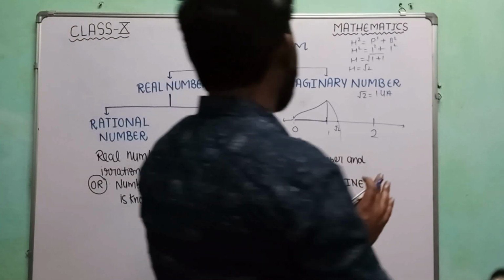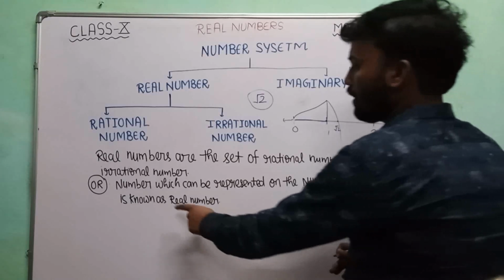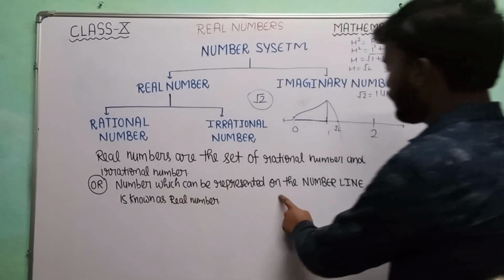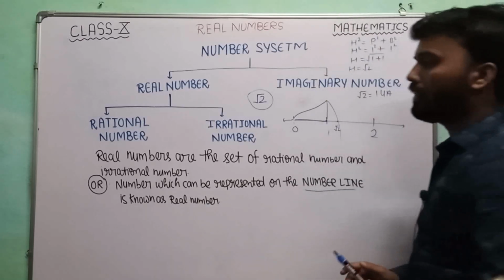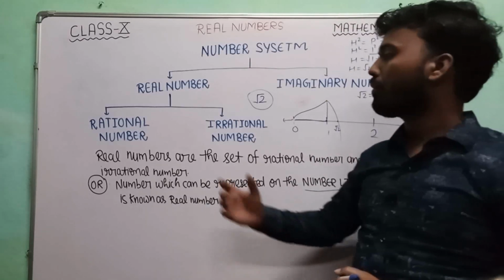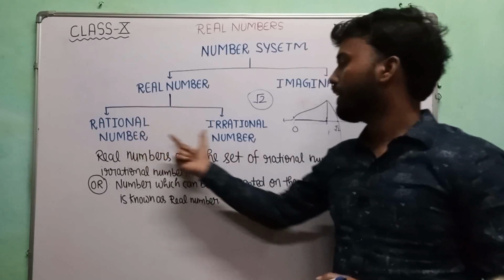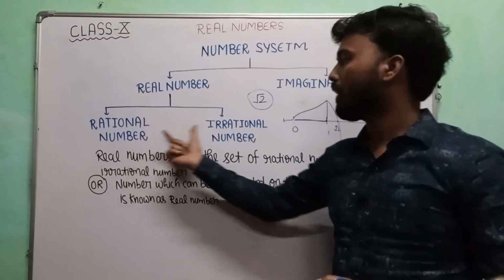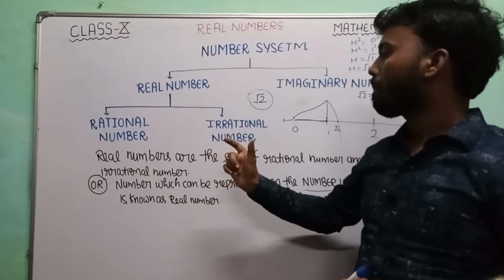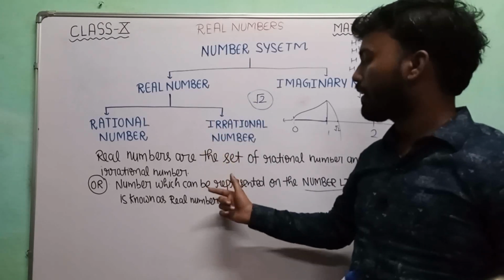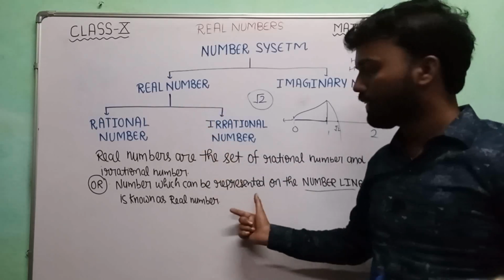So from here we can say that a number which can be represented on the number line is known as a real number. And I have told you that rational numbers and irrational numbers both combine together to form the real numbers. In another way, we can define it like this also.